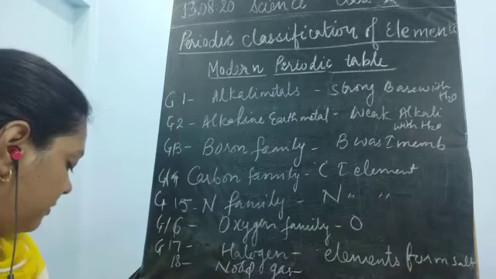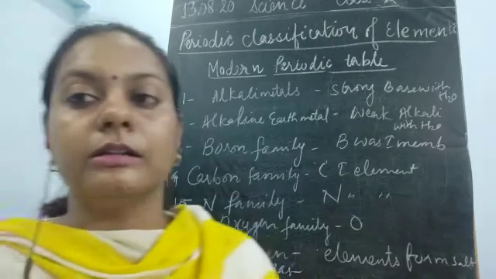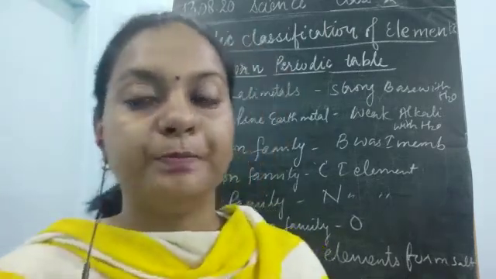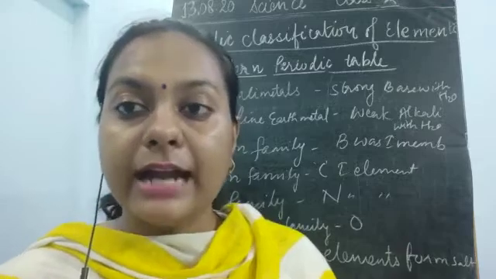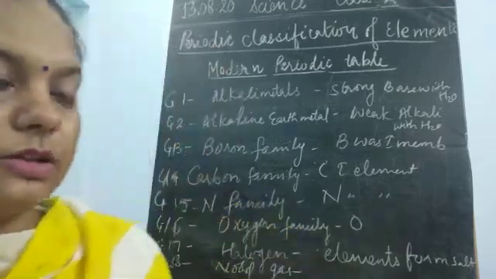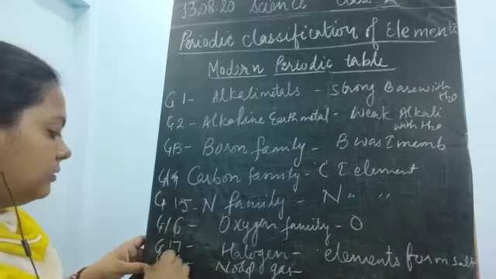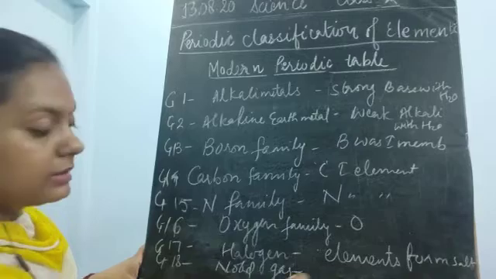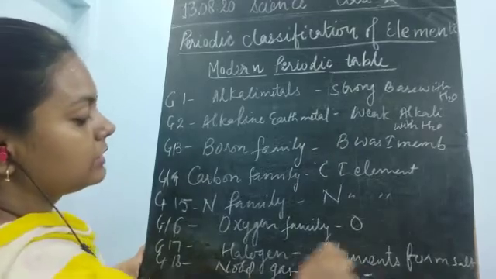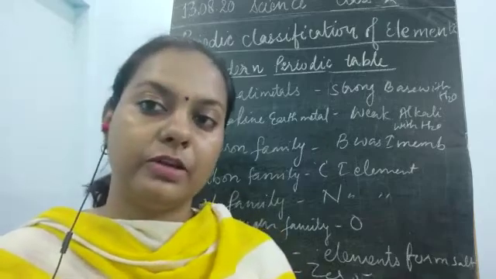This property of inert gases was there, as they were not going to react with any other element. So this 18th group is also known as the zero group. Now why is this known as the zero group? Because this was having stable electronic configuration, children. Why was this having stable electronic configuration?